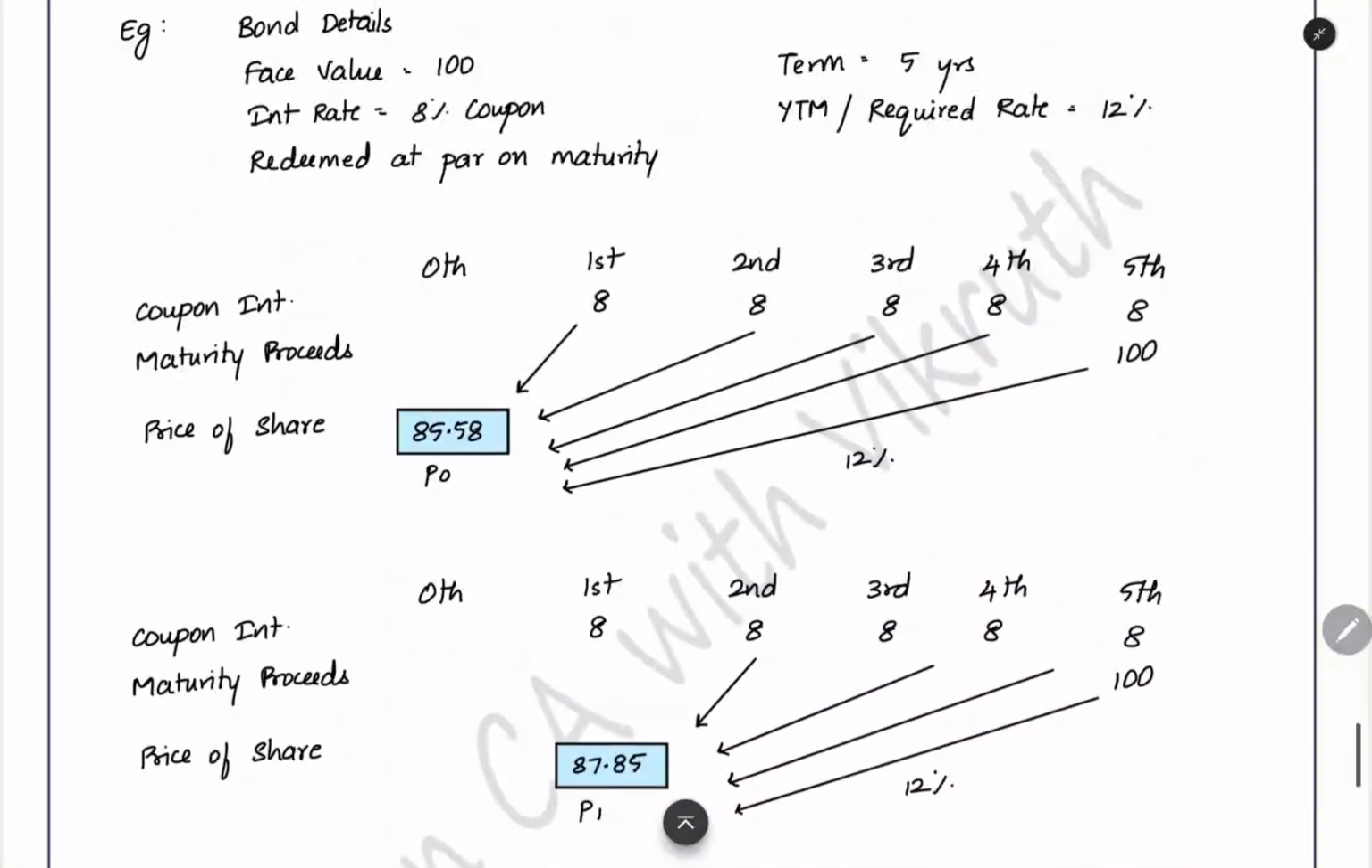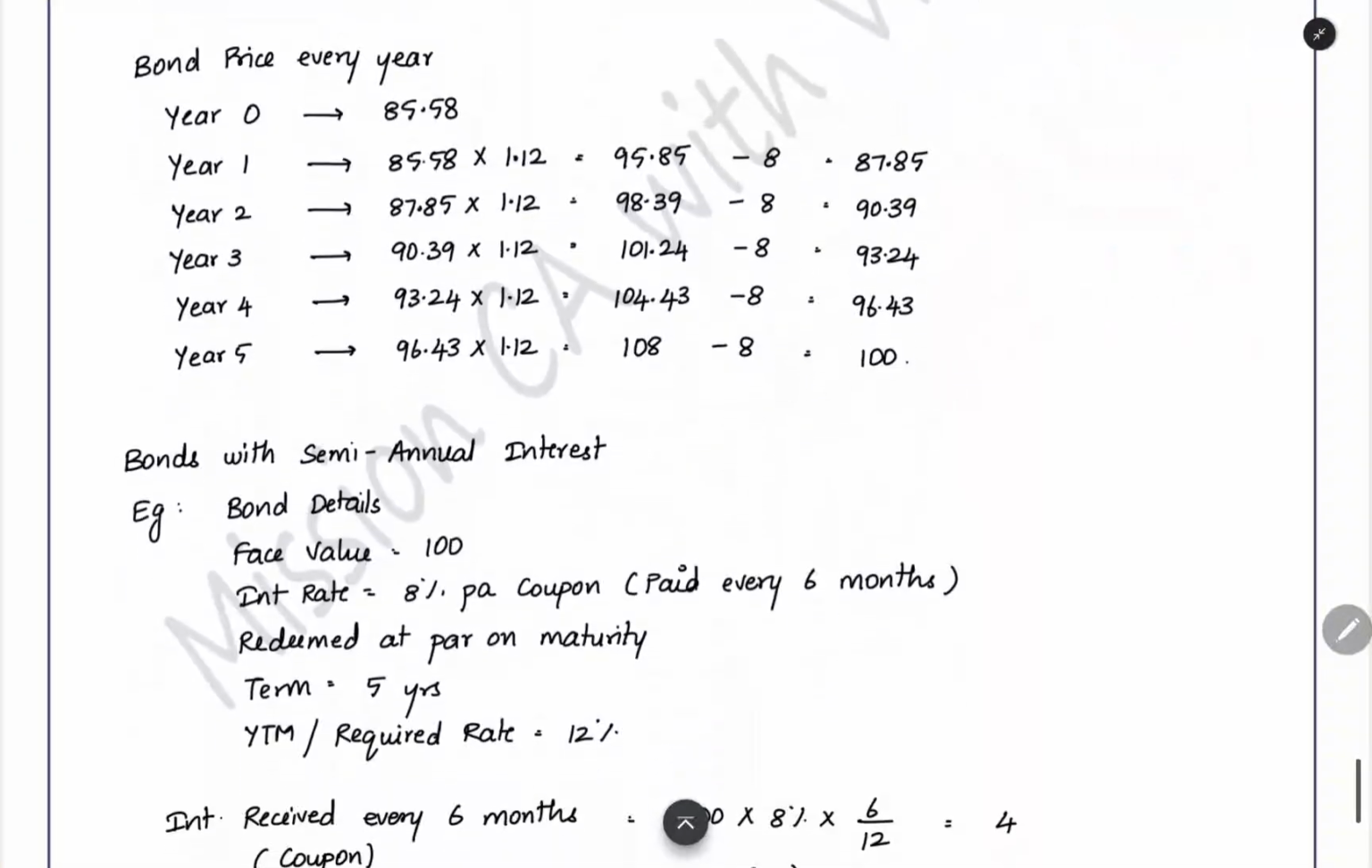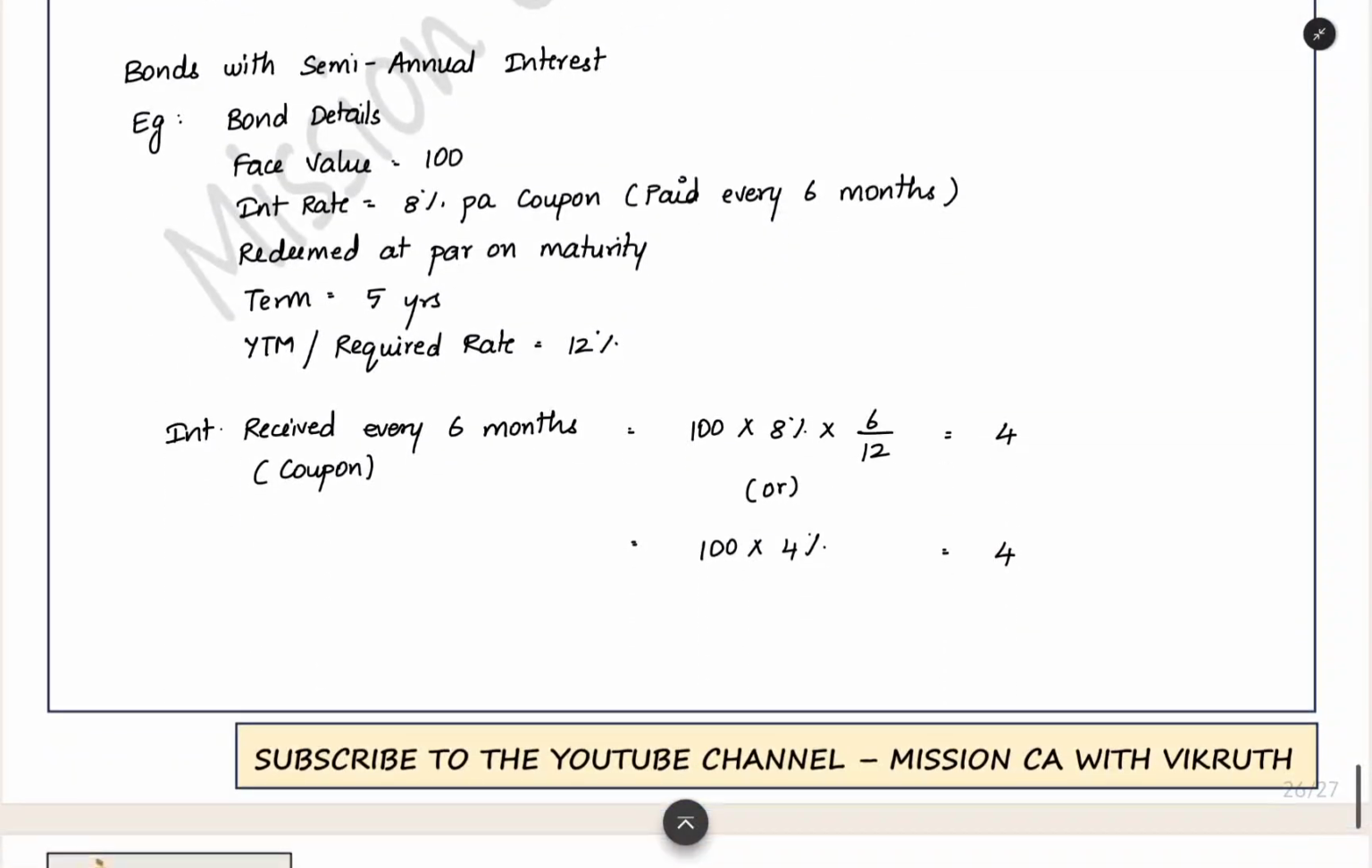Now, this bond is a bond with annual interest. The interest coupon you are getting, you are getting every year, at the end of every year. But we also have another bond in which you will be getting the interest every 6 months. The face value we can take as 100. Interest rate 8% per annum, but the interest will be paid every 6 months.